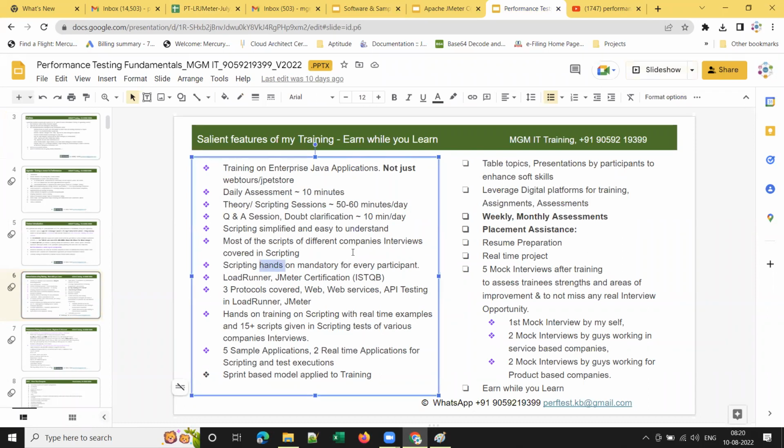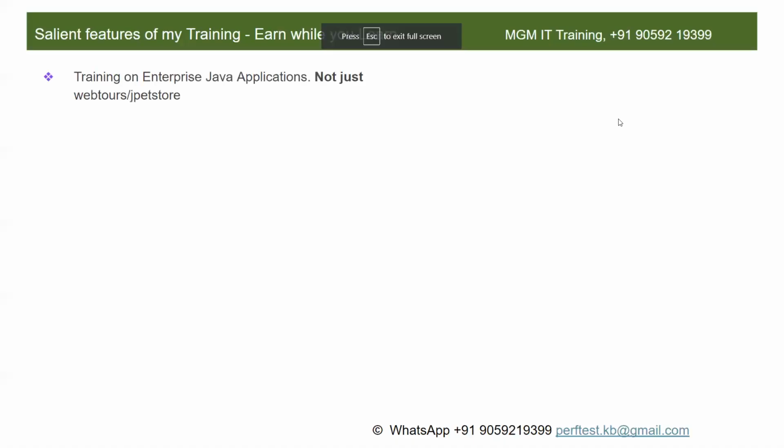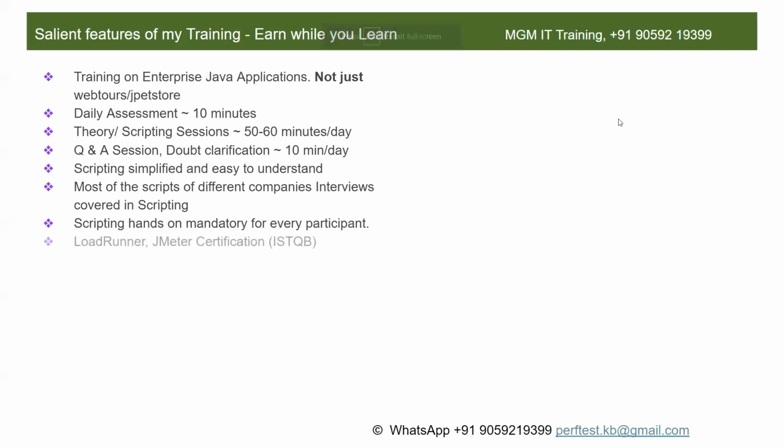So that those who want to keep 3 years or 4 years of experience, there are some students who kept 5 years of experience also, and they cracked interviews on their own, and they are doing so without any external job support. So that is the main reason. And one more thing, we will be having a weekly assessment. I'll speak about that. So scripting hands-on is mandatory for every participant.